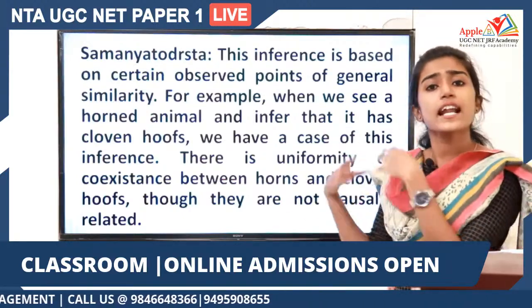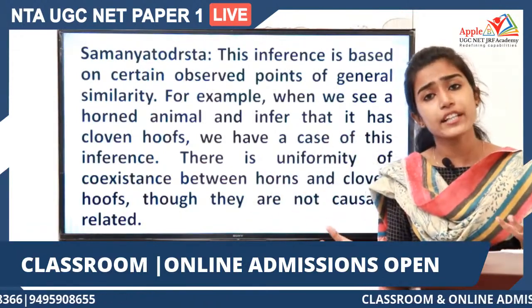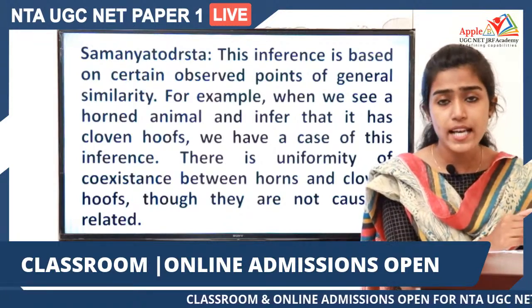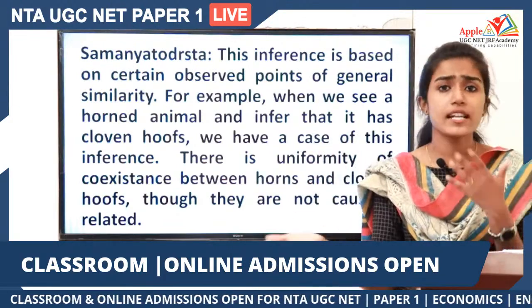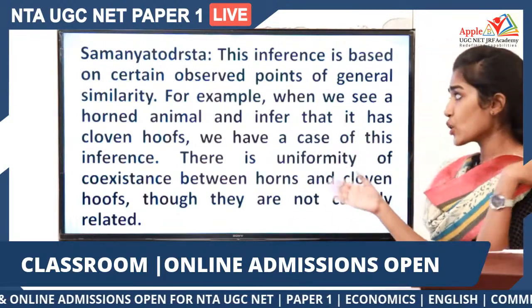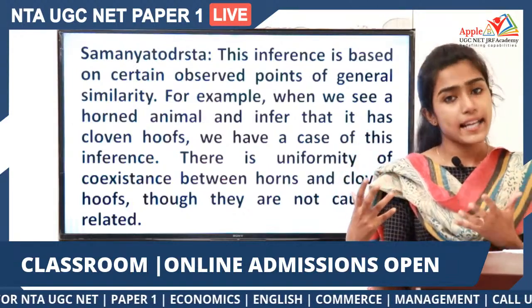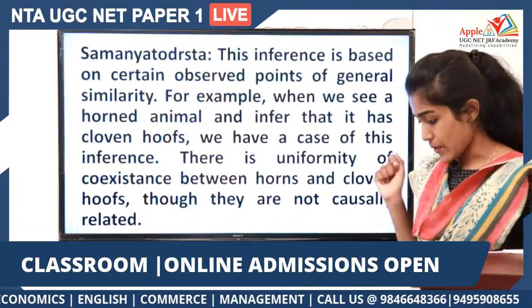So if you see another animal with horns, you automatically infer that it will have cloven hooves. That is an inference that comes out of general similarity. So that can be another type of Anumana as well.